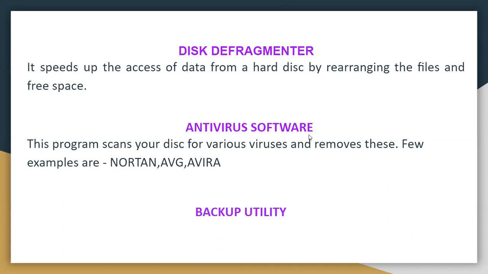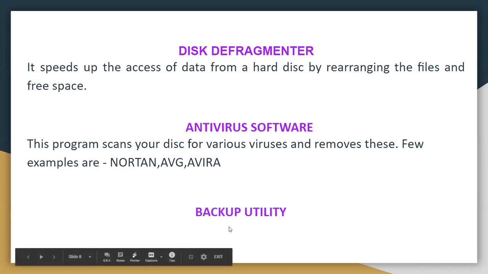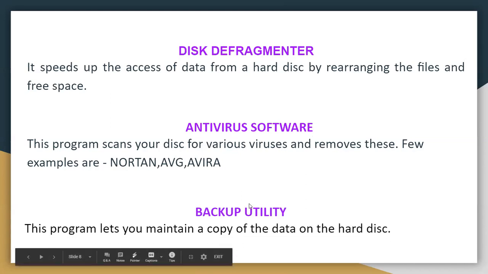Now next is backup utility. Third one is backup utility. So what is the function of backup utility? This program lets you maintain a copy of the data on the hard disk. On our hard disk, the copy of the data will remain so that it will act as a backup.